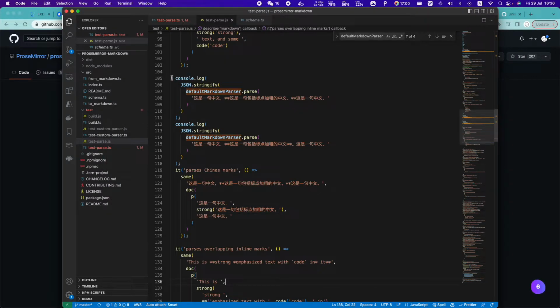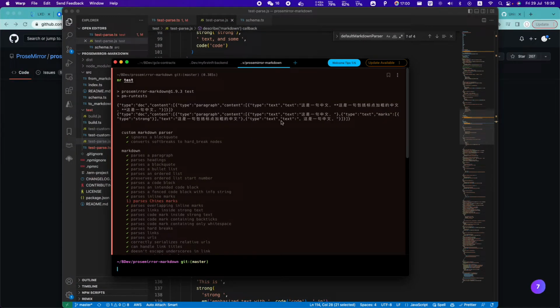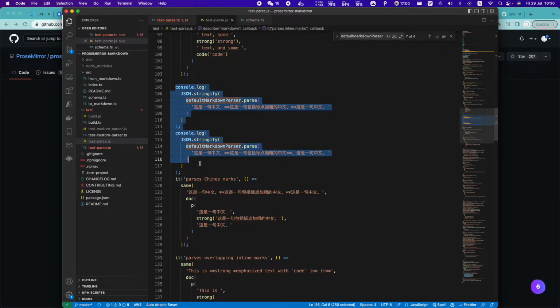I also put some testing code on the top. We basically use their parser to parse the 2 sentences I'm using in Mir editor. As we can see, the text here is not parsed correctly. So that should be the root cause for this issue.